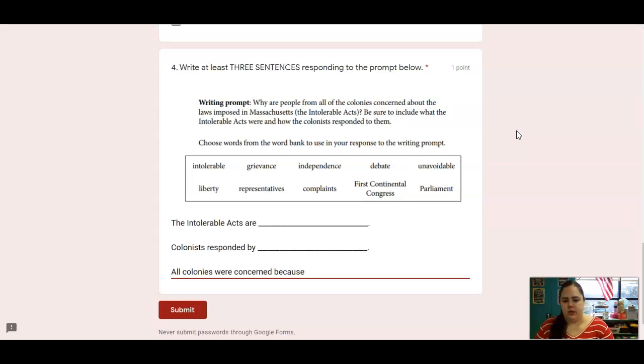So why were they all concerned? Why wasn't it just Boston that was upset? I'm sorry, just Massachusetts that was upset? Why were all 13 colonies upset by this when it was only Massachusetts that was being affected at the time?